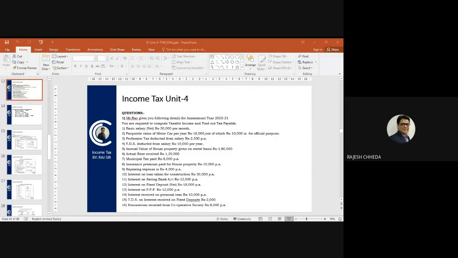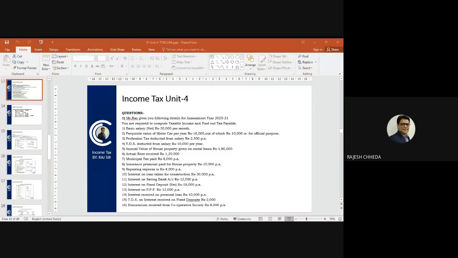So insurance premium and repair expenses will be ignored, and instead of that, 30% of NAV will be taken as a standard deduction. Interest on loan taken for construction, 30,000 per annum. That interest will definitely be allowed as a deduction under section 24, right? So we will claim deduction of interest 30,000.